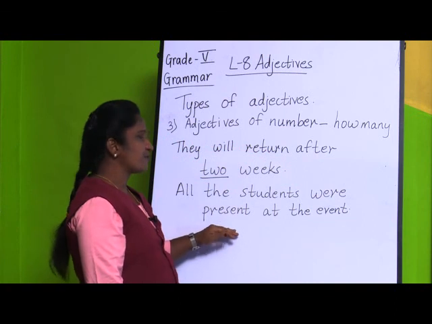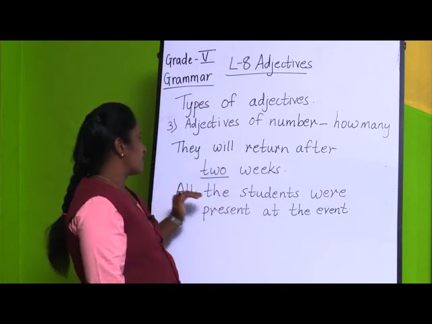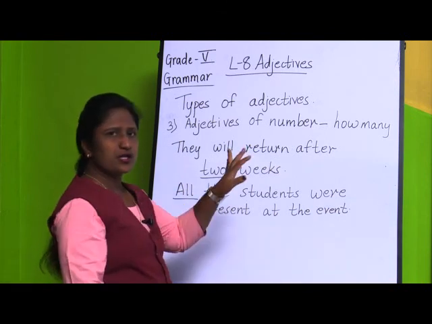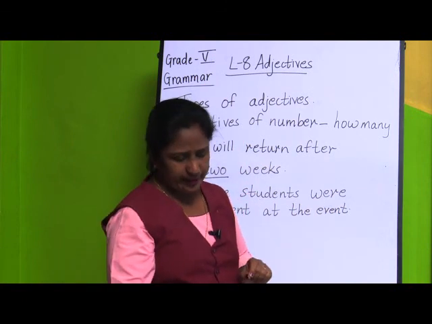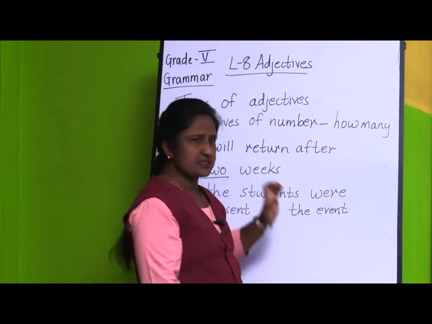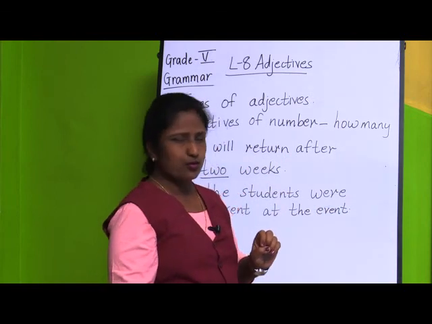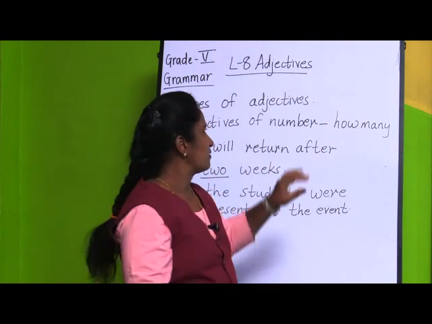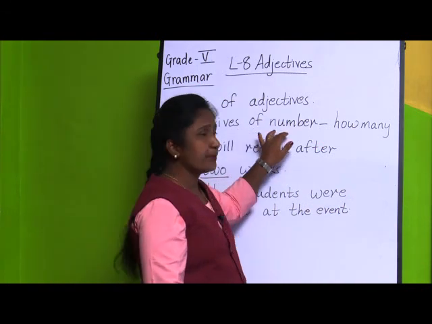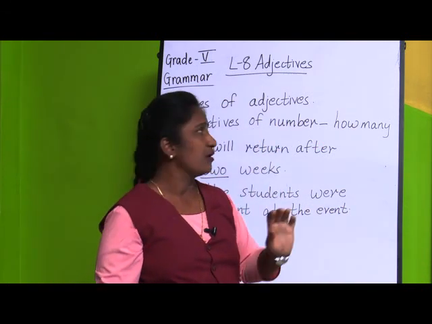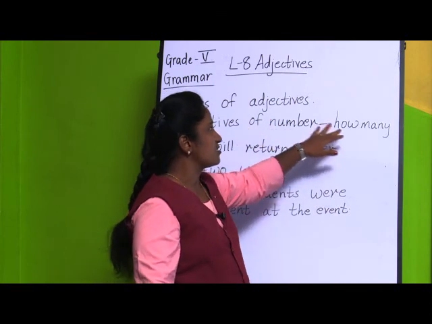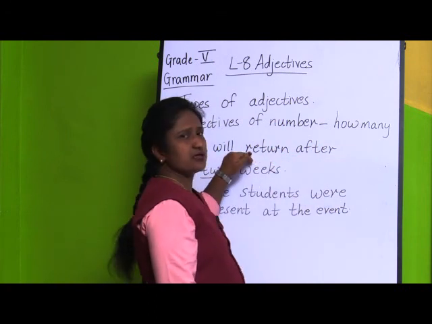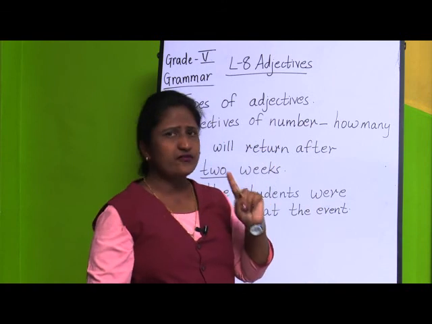Okay. If you ask the same question for the second sentence, how many students were present at the event? All. So, here if you ask the question how many, you will be getting the number of persons, things or animals for your adjectives of number. So, here we have the exact number. And if you ask the question by using the words how many, we will be getting the exact answer for your question.